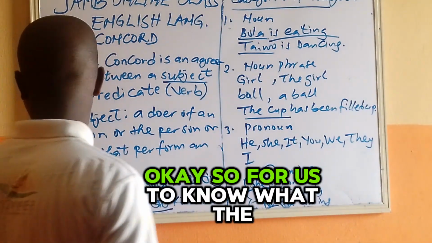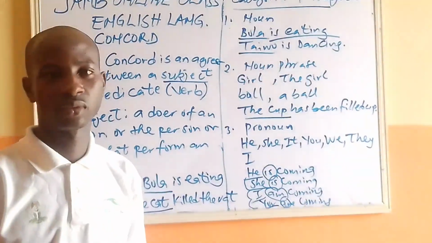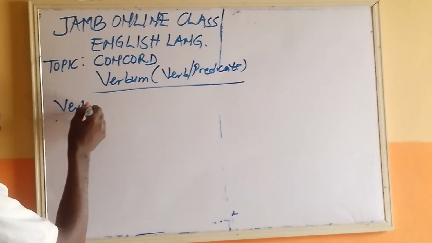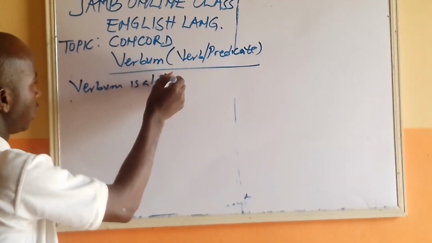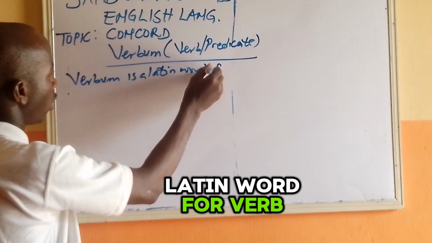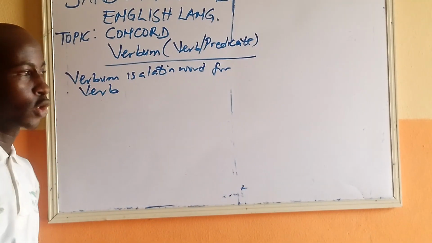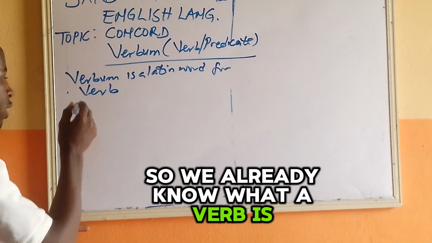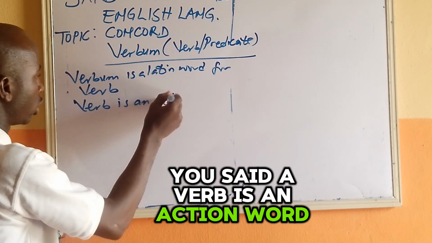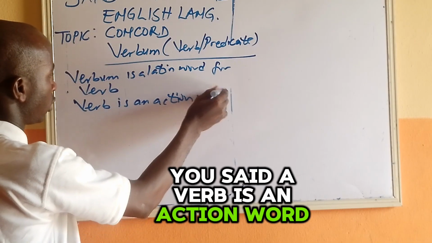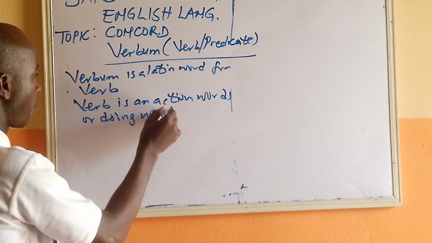Okay? So for us to know what a predicate is, first, verbum is a Latin word for verb. So we already know what a verb is. What's a verb? You said a verb is an action word or doing word.